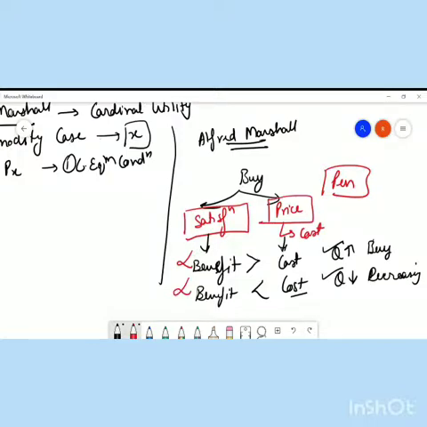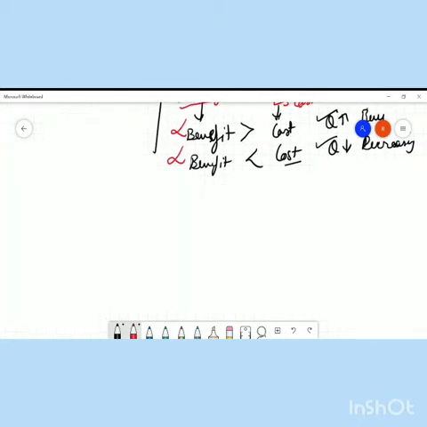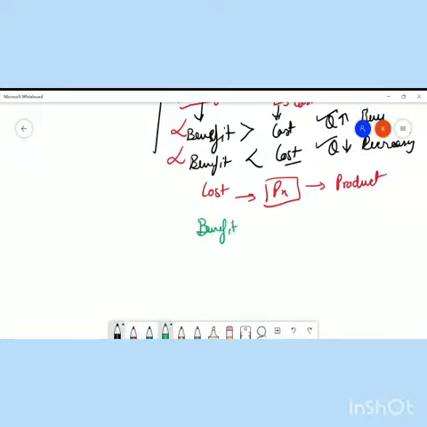Now let us understand this in Marshall's terms: what is the benefit and what is the cost. First of all, let us understand the term cost. Cost is nothing but the price paid by you for that product. Now, what is benefit? Benefit implies the marginal utility that you are getting by consuming a product, right? It is nothing but the satisfaction you are getting by consuming a product.